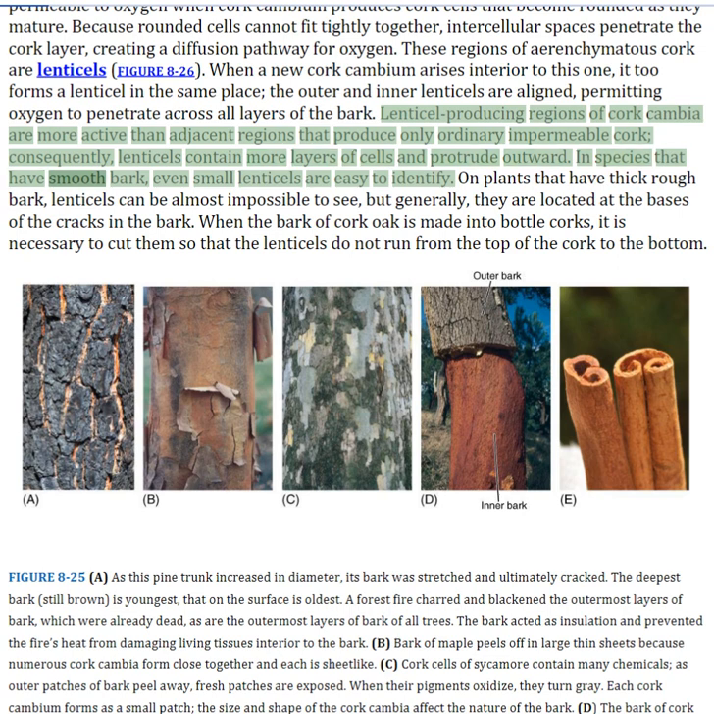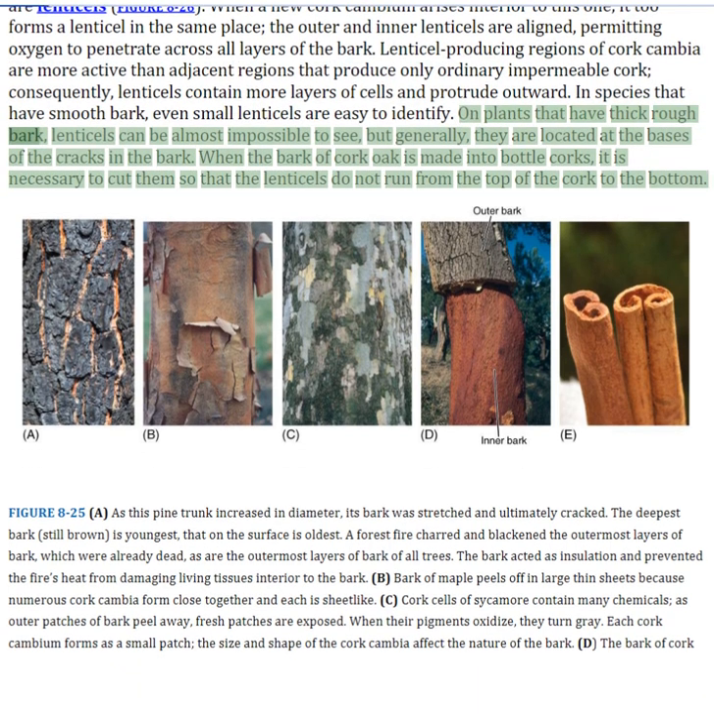In species that have smooth bark, even small lenticels are easy to identify. On plants that have thick rough bark, lenticels can be almost impossible to see, but generally, they are located at the bases of the cracks in the bark. When the bark of cork oak is made into bottle corks, it is necessary to cut them so that the lenticels do not run from the top of the cork to the bottom.